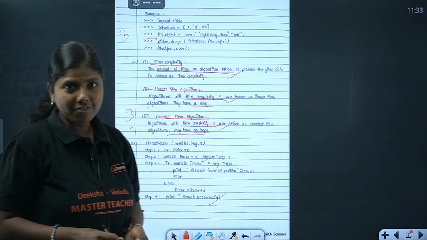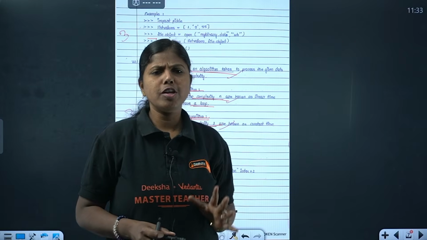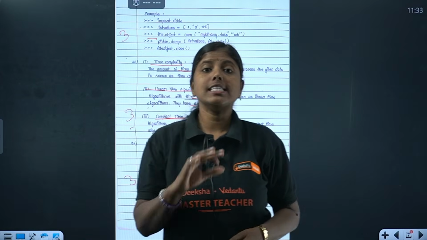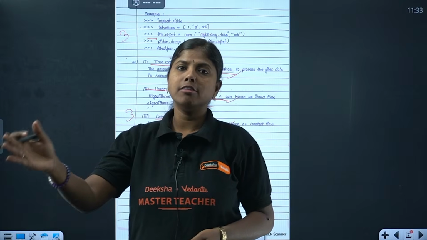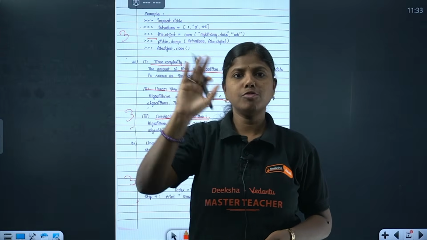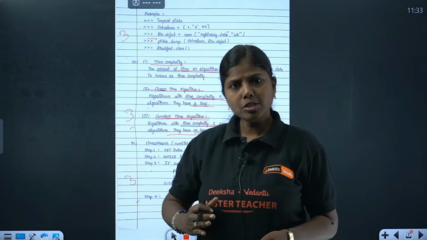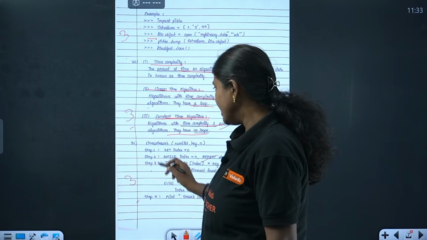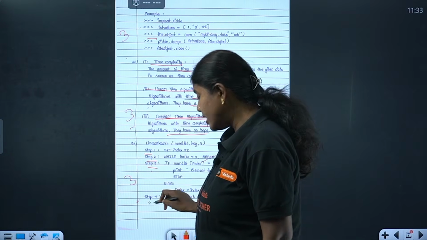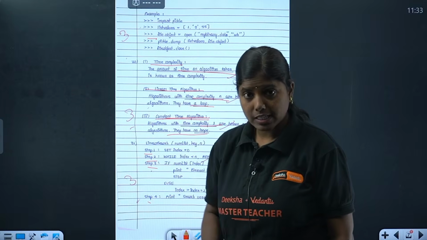Okay, we'll go for the 31st question. The 31st question is also very, very important. That means it's an algorithm. So how to write an algorithm, students? You need to write an algorithm only. Don't get confused with the program. Algorithm means we should write in terms of steps. So step 1, step 2, step 3, step 4 and all.